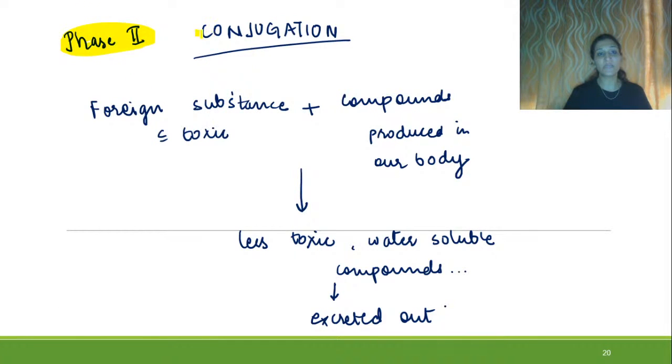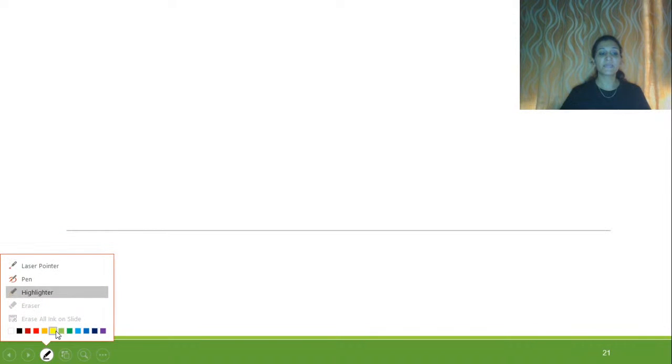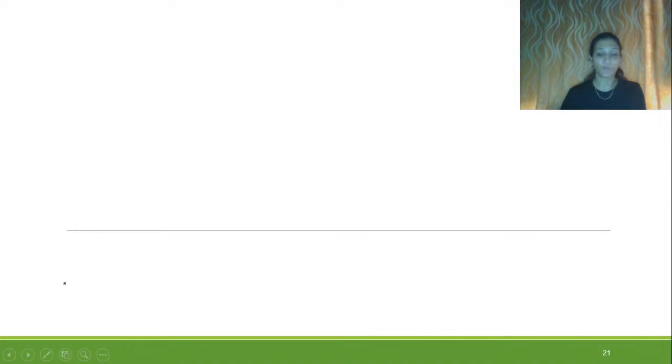We need to go in detail. So phase 2 is a kind of conjugation reaction in which the foreign toxic material is joined with the compounds which are formed in the body, and then they'll be converted into less toxic ones, and then they will be excreted out from the body, right? This is the simple outline. Now we are going to talk about this conjugation in further steps.